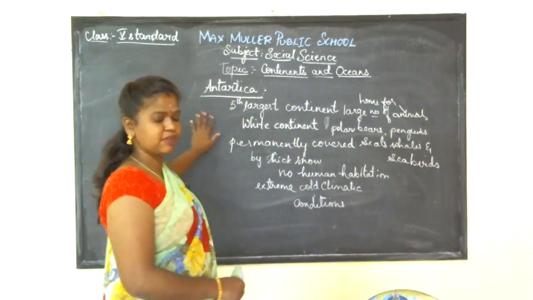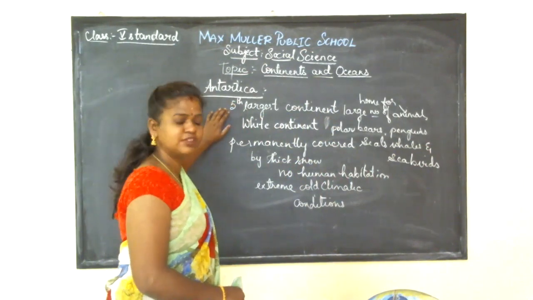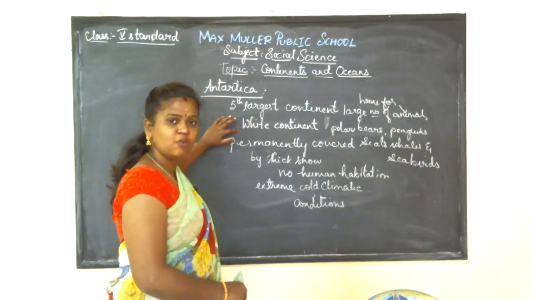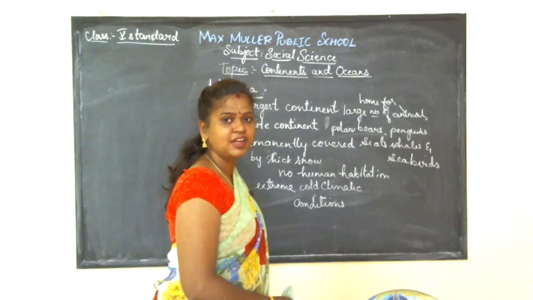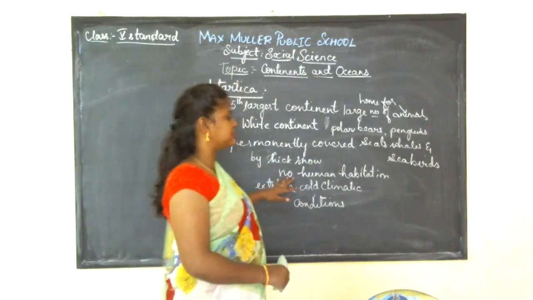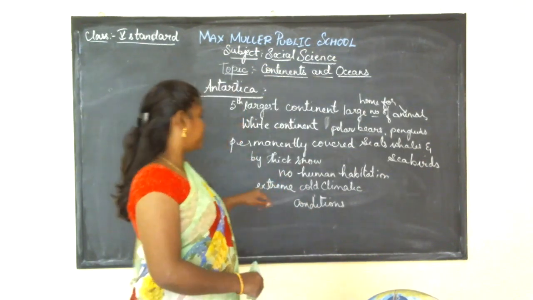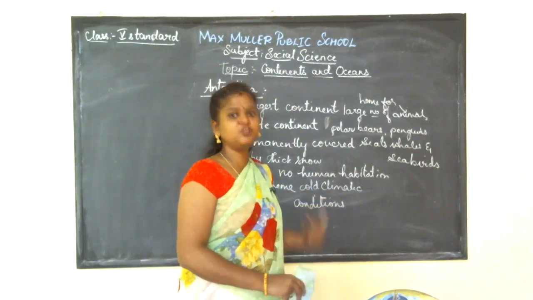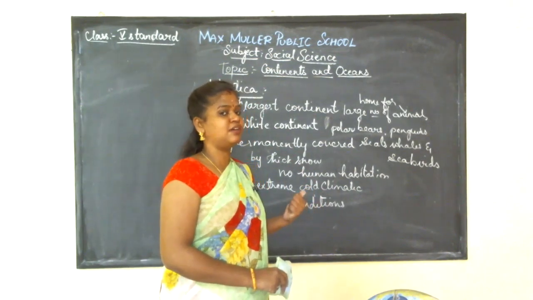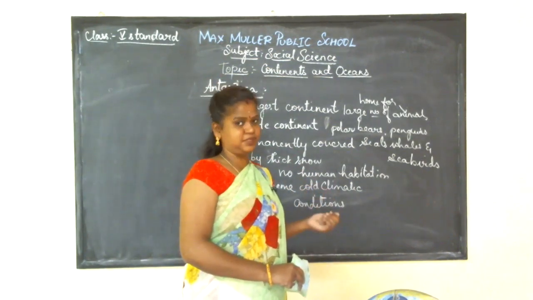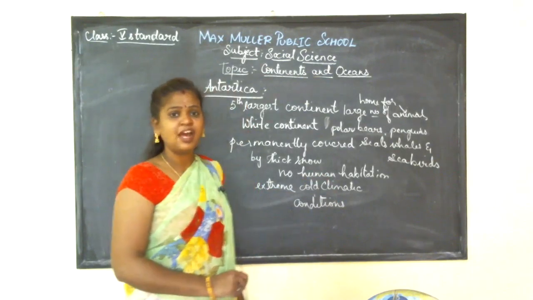So I'll just give a brief information of this. Antarctica is the 5th largest continent in the world, and Antarctica is called the white continent because it is permanently covered by thick snow or ice. And there is no human habitation. Why are there no people living in this continent? Because of extreme cold climatic conditions. Due to the extreme cold, some animals and humans cannot survive here. Hence there is no human habitation in Antarctica.